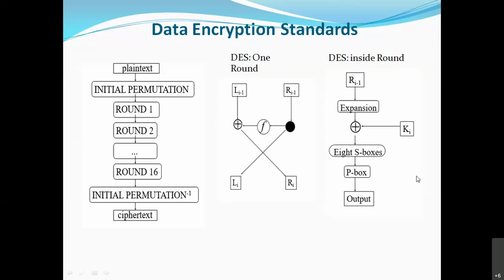So what substitution is done? The 8 substitution boxes take 6 bits as input and convert to 4 bits as output. From one S box, 4 bits will be output, from the second S box, 4 bits will be output. So finally, how many bits of output will there be from the S boxes? 32. P box means permutation.